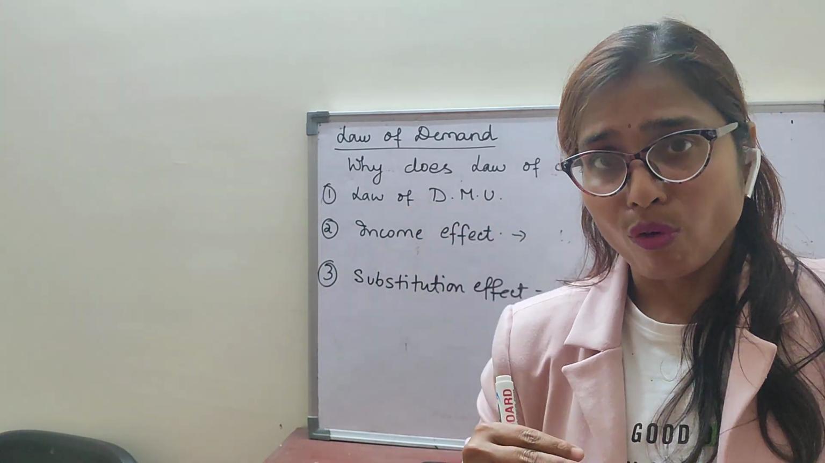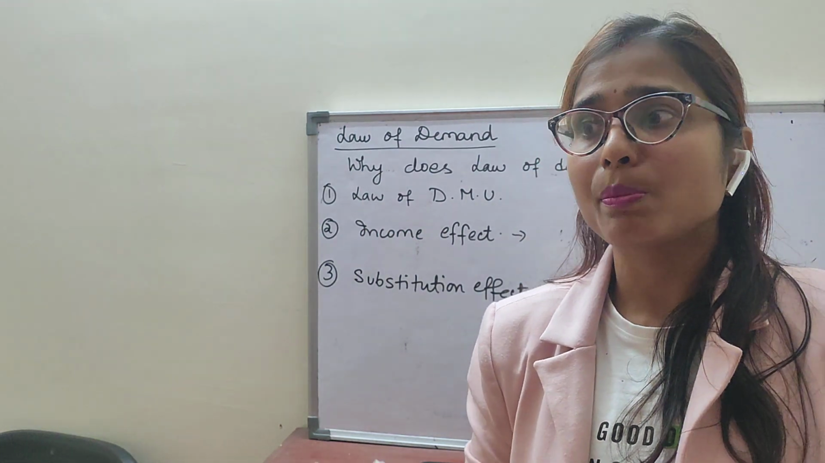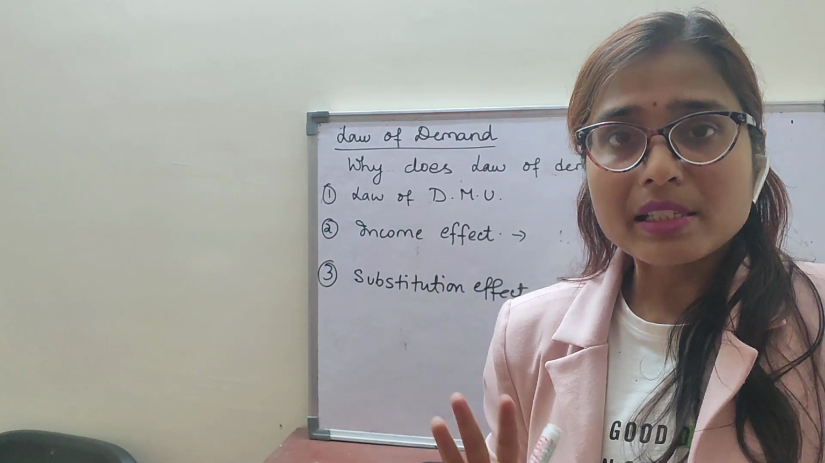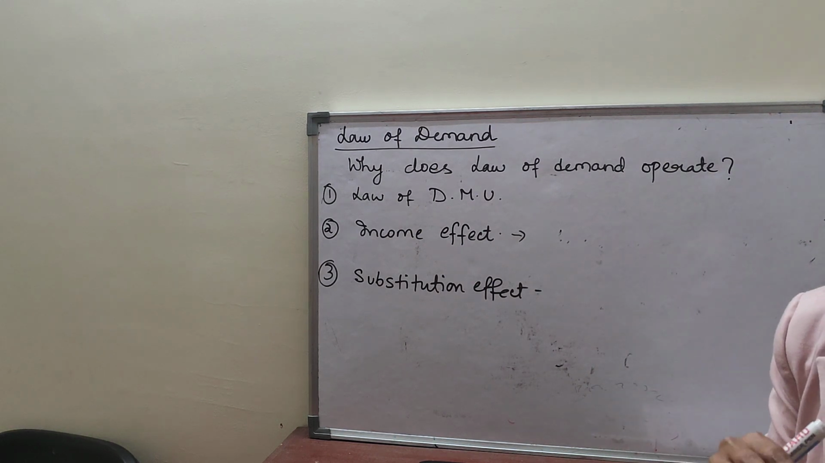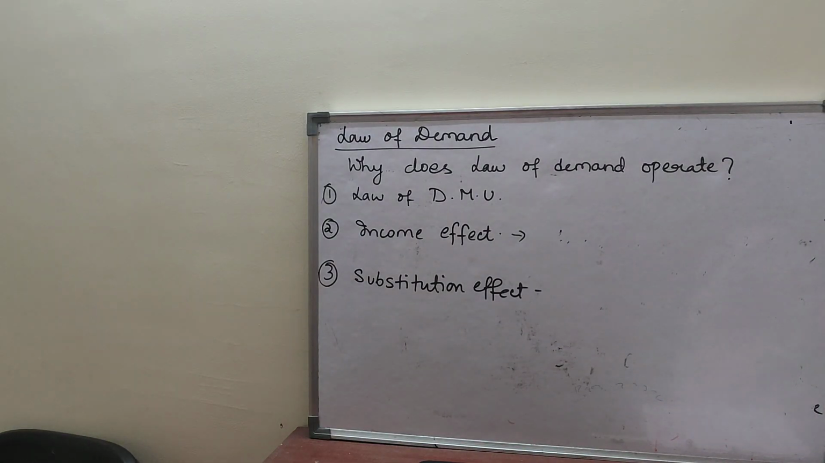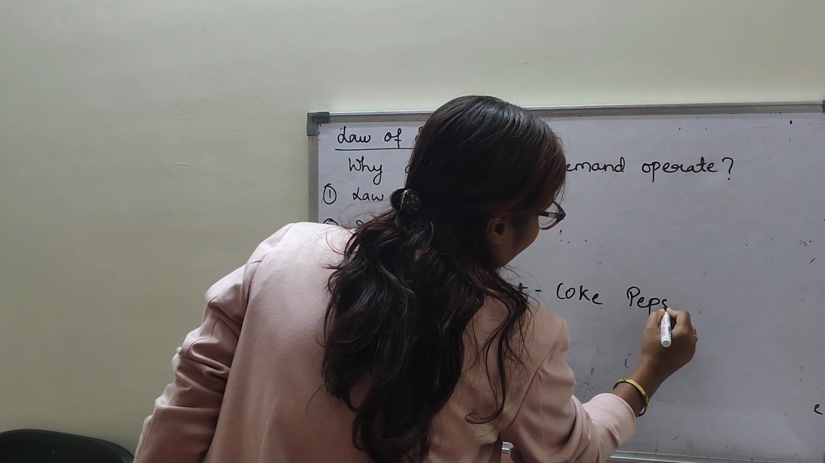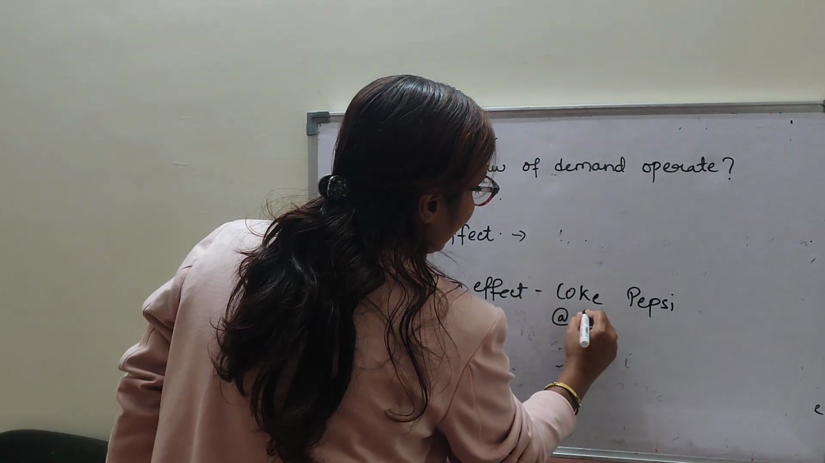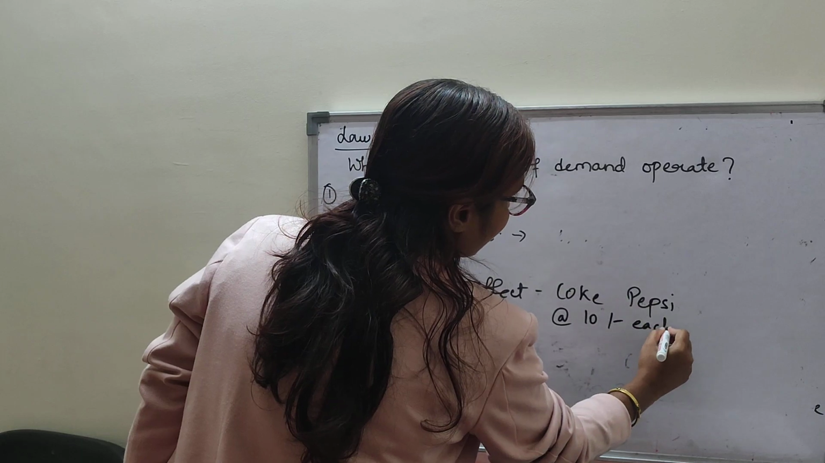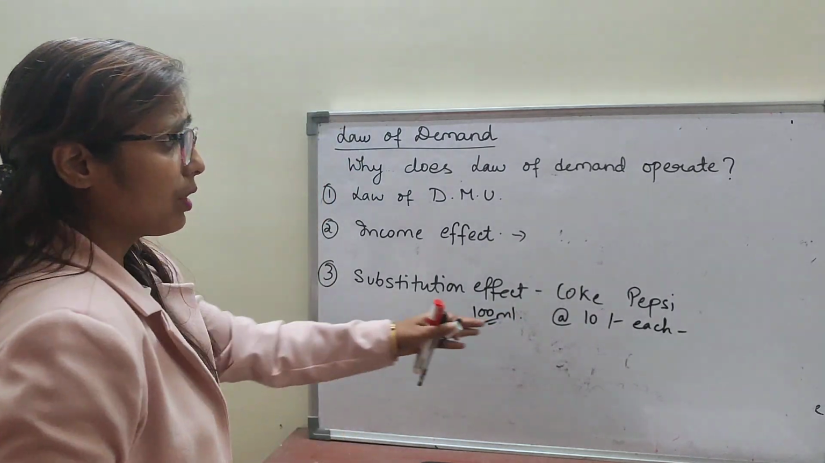Suppose when the price of a commodity falls, it becomes relatively cheaper. So what happens there? As compared to its substitutes, that means the price of the substitute good is not changed. Suppose I am taking the example of Coke and Pepsi. These are the substitute goods. Now both are sold at the rate of rupees 10 each. That means 100 ml of both Coke and Pepsi can be sold at rupees 10 each.